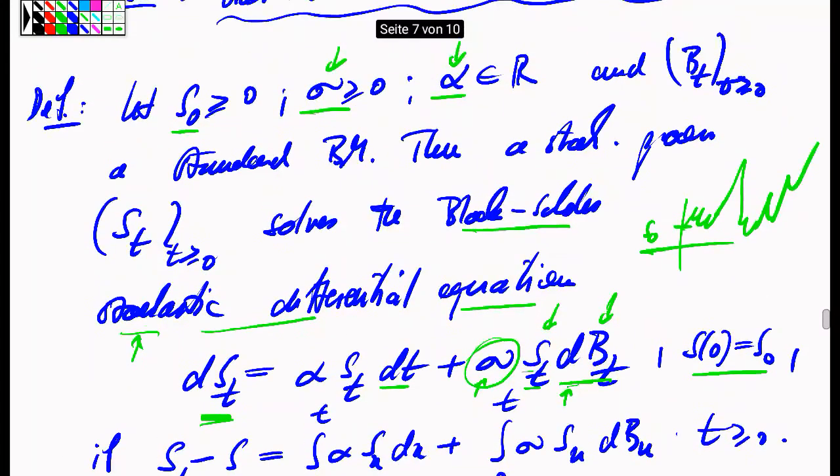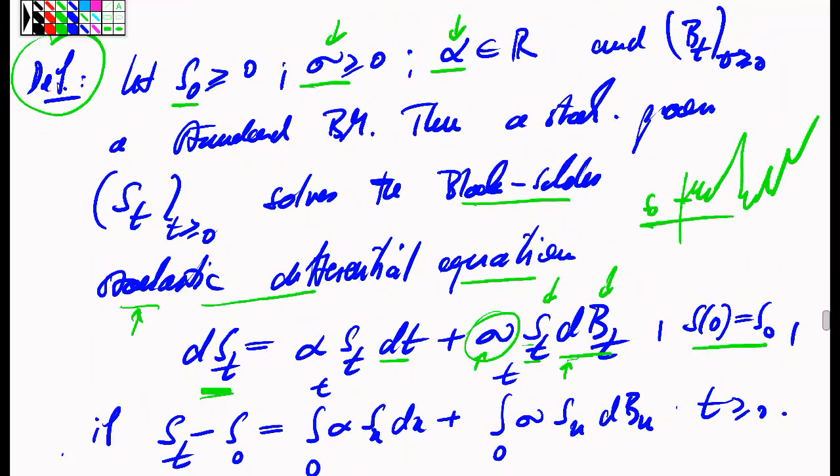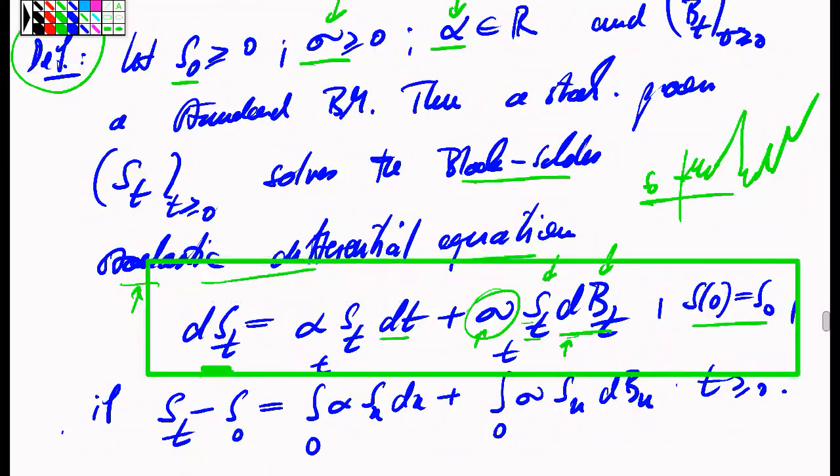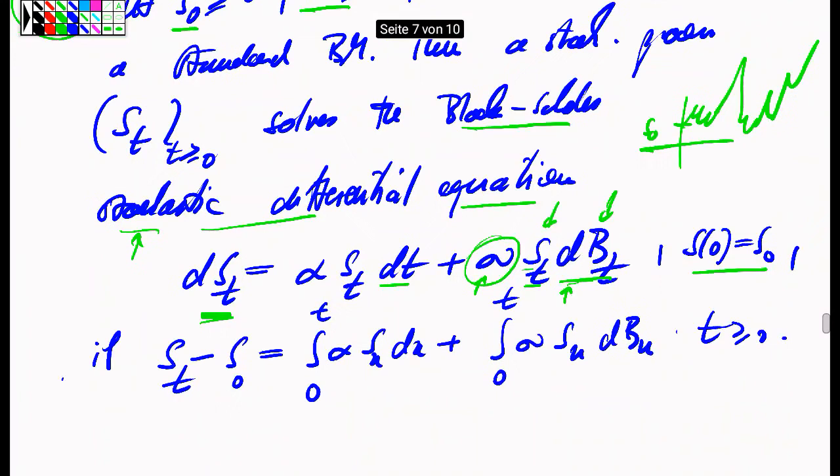And we want to take as a definition now the following concept of a solution of this stochastic differential equation, which will be extended in the theory later on without reference specifically to the financial market. We say that a stochastic process S is a solution to this stochastic differential equation if it satisfies the corresponding equation in an integral sense.